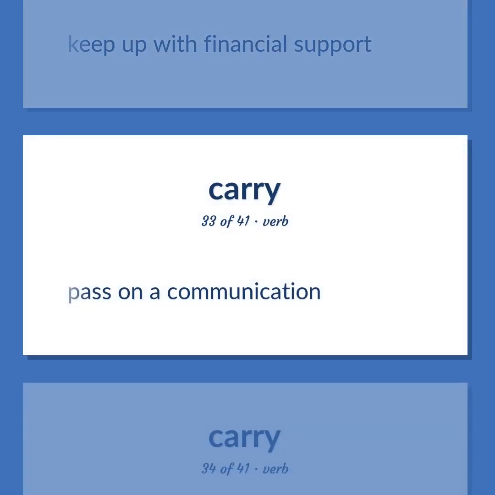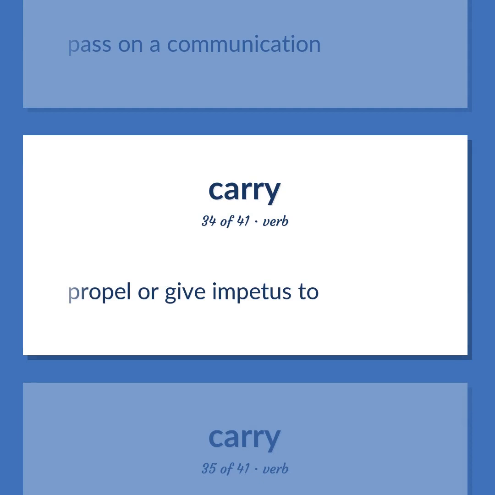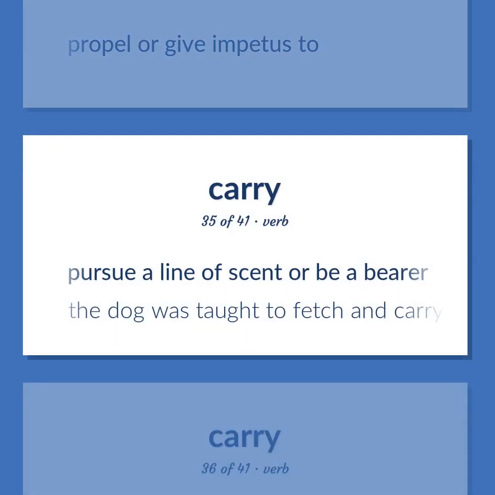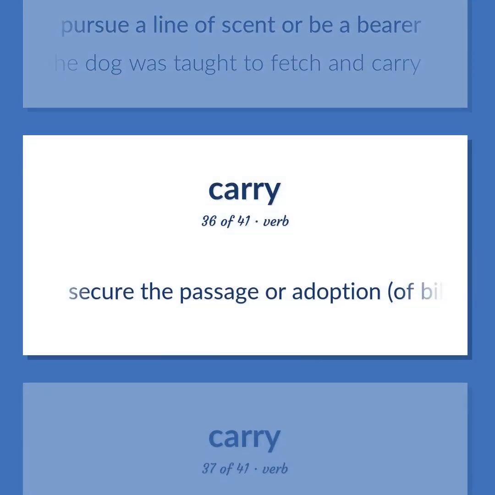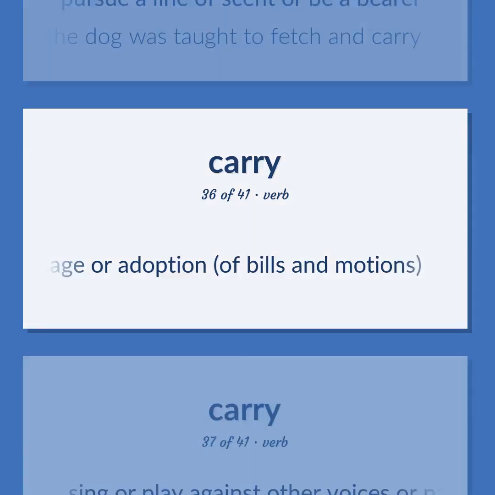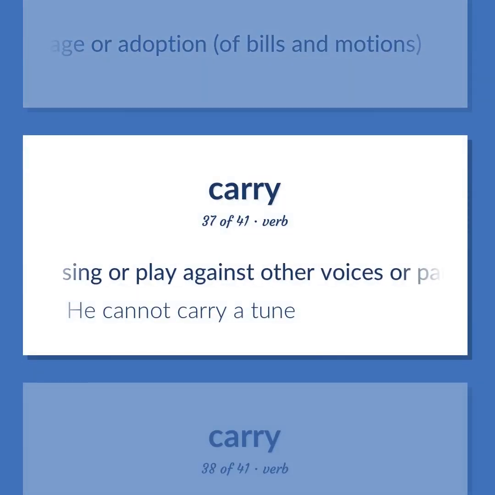Pass on a communication. Propel or give impetus to. Pursue a line of scent or be a bearer. The dog was taught to fetch and carry. Secure the passage or adoption of bills and motions. Sing or play against other voices or parts.